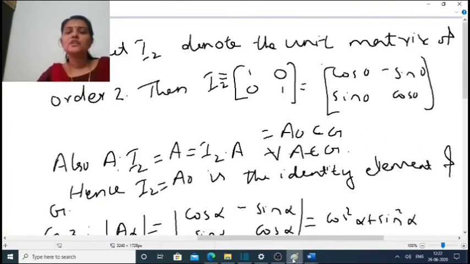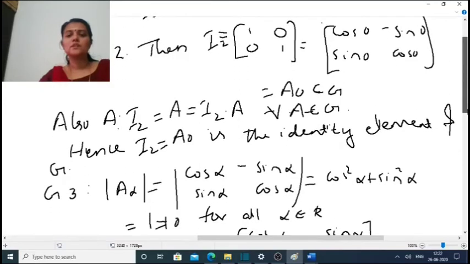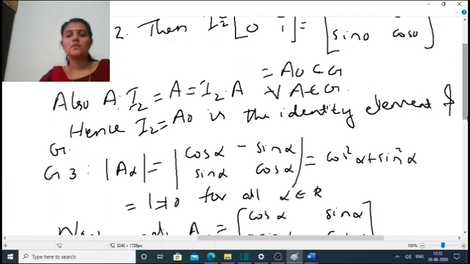Let I2 denote the unit matrix of order 2, then I2 is equal to 1 0 0 1, which is equal to cos 0, minus sin 0, sin 0, cos 0, which is equal to A0, an element of G. Also A into I2 is equal to A, which is equal to I2 into A for all A element of G. Hence I2 equal to A0 is the identity element of G.